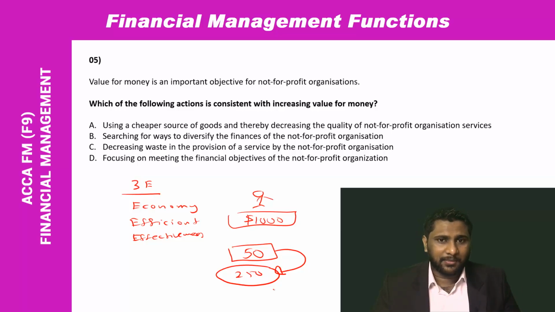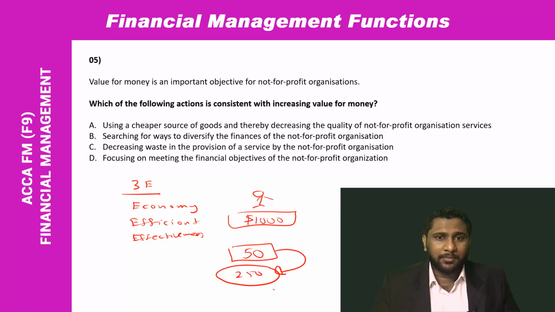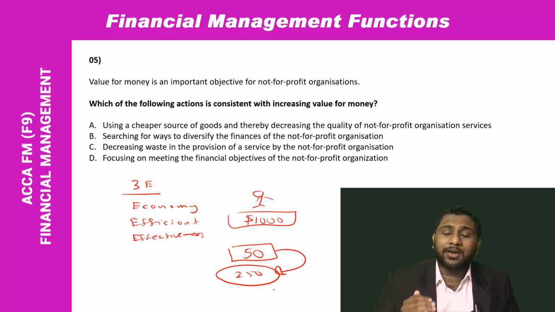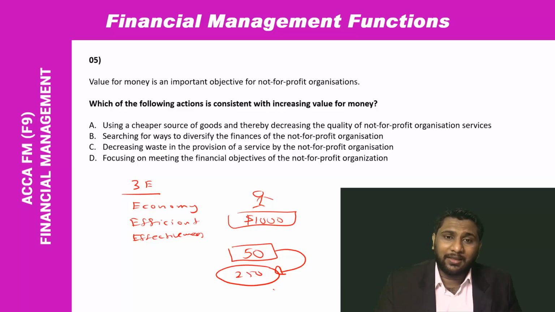Economically, it makes sense. But the problem is the effectiveness will not be there. What's the objective of the school? Making students pass. So those days this teacher had to give the focus only for 50 students, right? Now this teacher has to give the focus for how many students? 250 students. The focus is diluted. She has to give more focus. So sometimes the chances of students passing the exam will get reduced. The pass rate can get reduced. Pass rates getting reduced means the organization is not achieving the objective. That means the decision that you took, it is not effective.